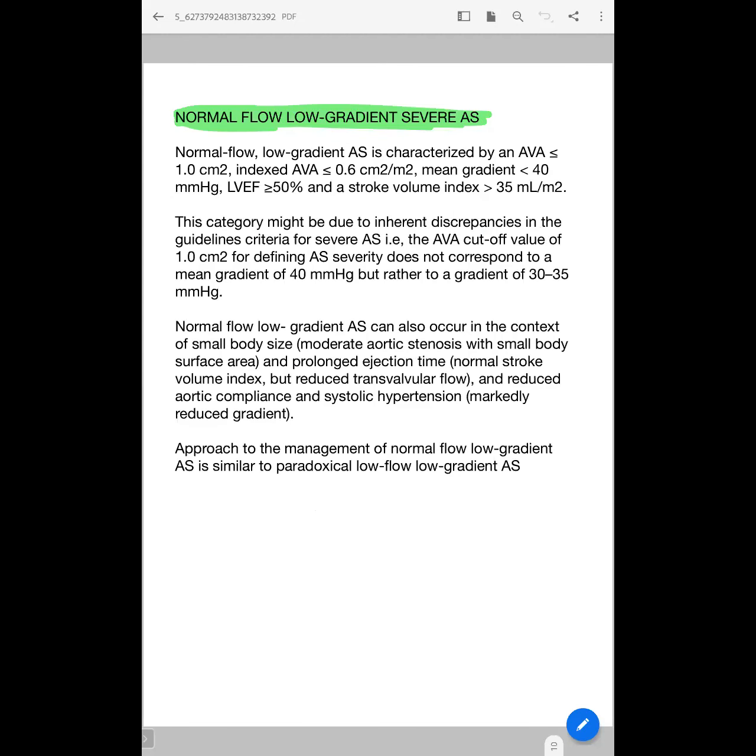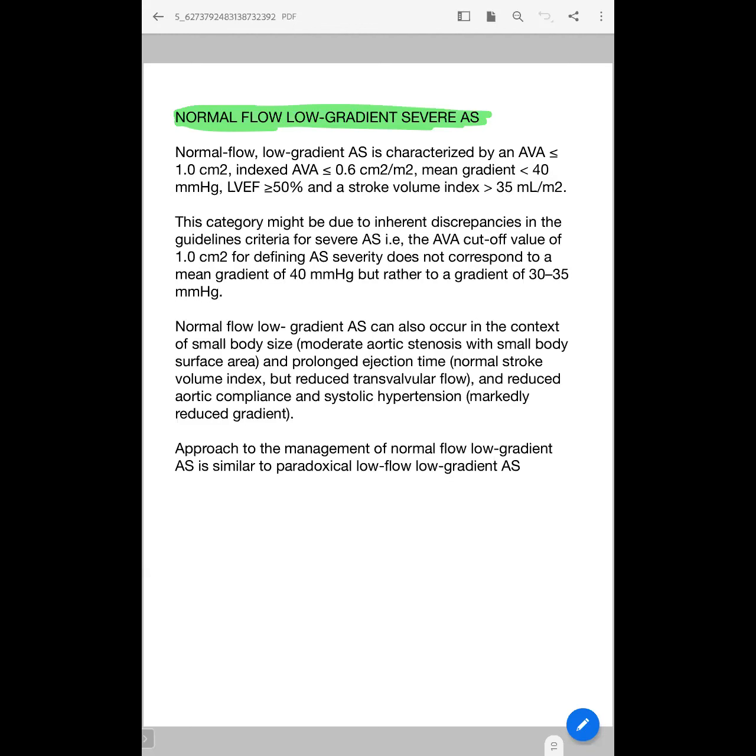So there is low flow, low gradient, which is what we have discussed all the way now. And it can be low flow, high gradient, or again high flow, low gradient. That's what you have written. And there is normal flow, low gradient, which is what you have discussed just now. And what we truly see is normal flow, normal gradient, I mean high gradient actually. So those 4 combinations can be there.